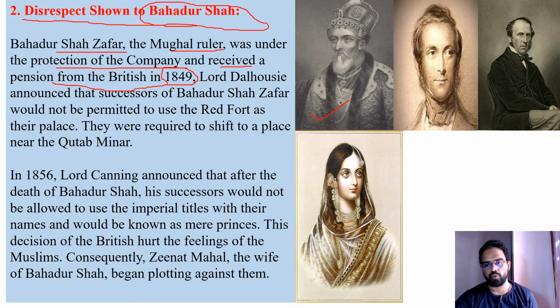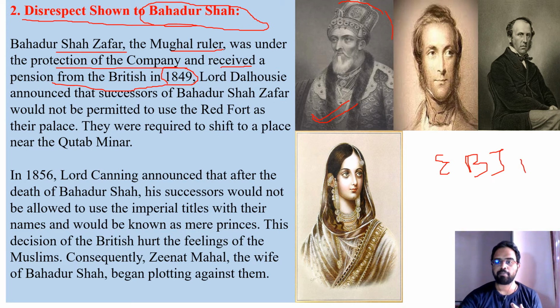So, when the East India Company was rising in the beginning and the Mughals lost their glory, especially with weak rulers like Bahadur Shah Zafar, by this time the Mughals were the emperors of India, right? And who was the emperor at the time? Bahadur Shah Zafar. And you know that the East India Company was taking all the territories into their control. So what they did, they made the Emperor of India, who is nothing but Bahadur Shah Zafar, a pensioner.